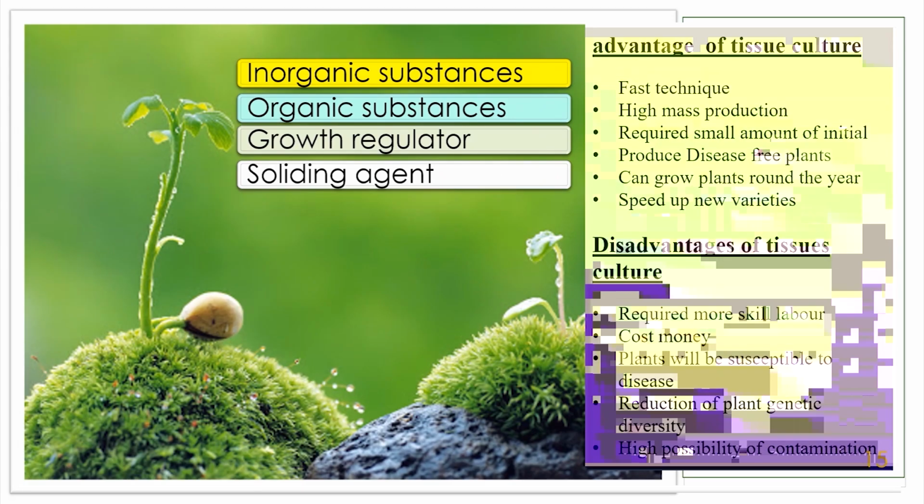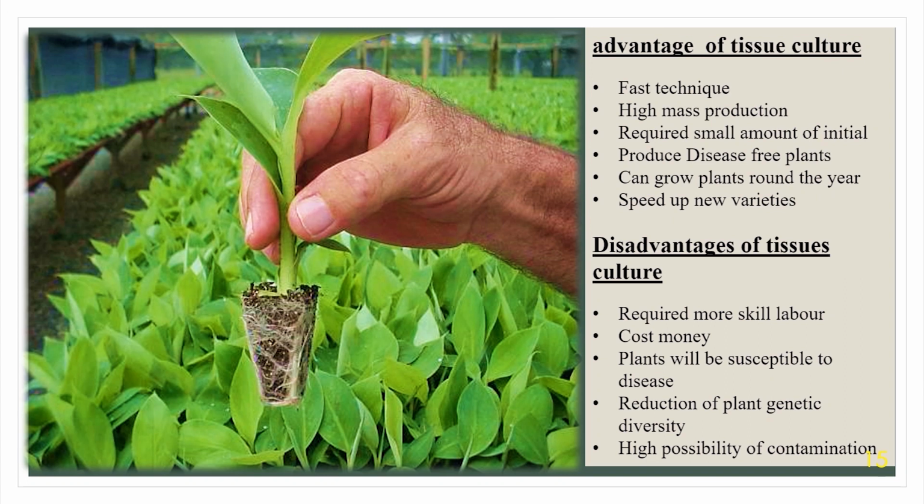Hello everyone, here I am going to discuss the advantages and disadvantages of the tissue culture technique. This is a very fast propagation technique. We can do high mass propagation from a cell around the year. Also we can produce disease-free plants like virus-free propagation, and new varieties can be developed faster because of this technique. Then let's see the disadvantages.